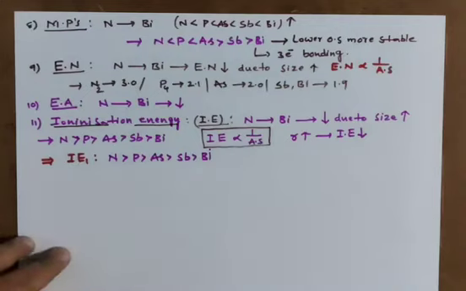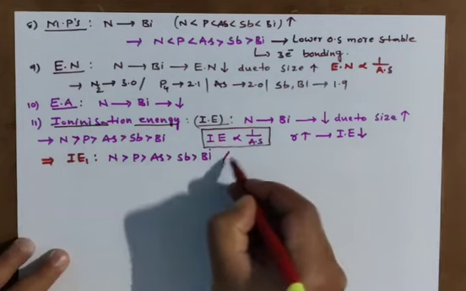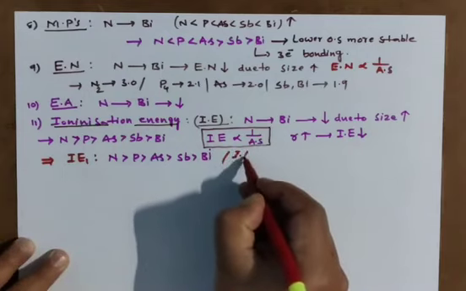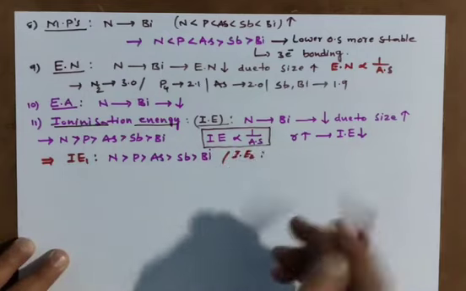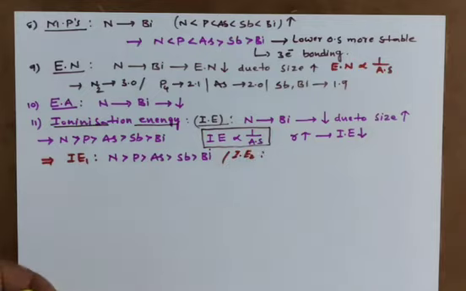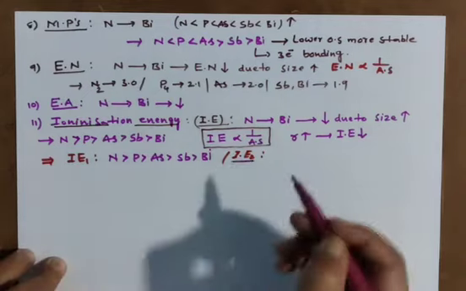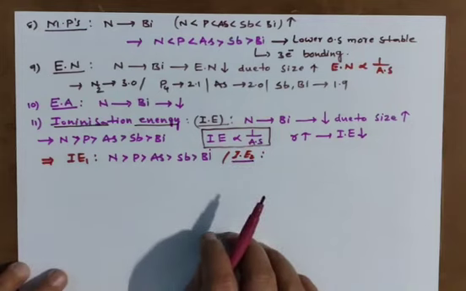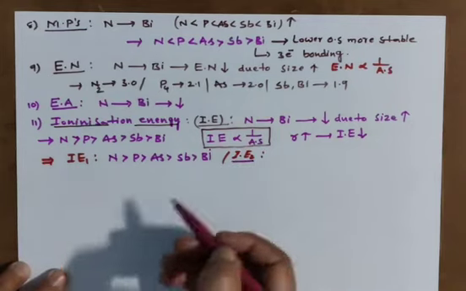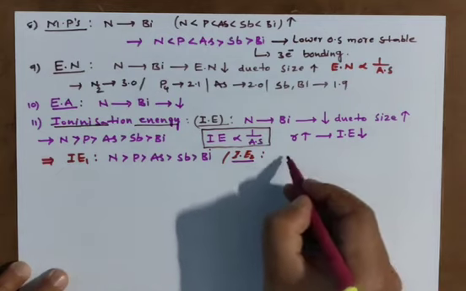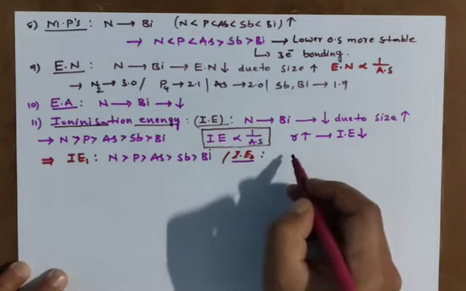But if you go for IE2, second ionization energy, a little bit of variation is there. IE2 shows a little bit of variation. For example, I am showing here other group elements.